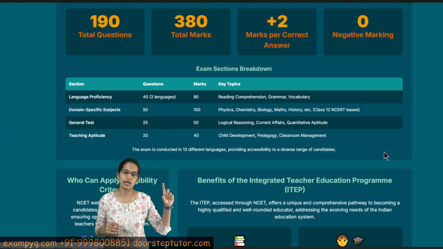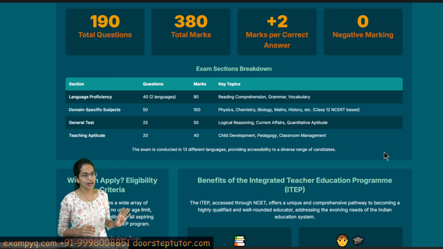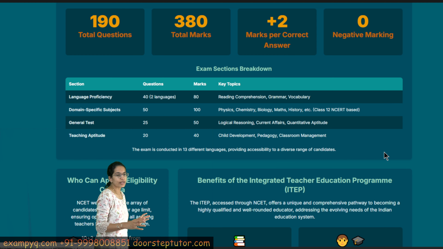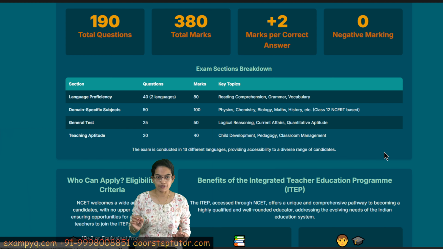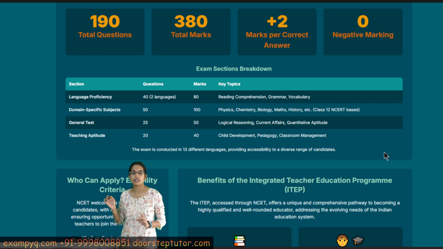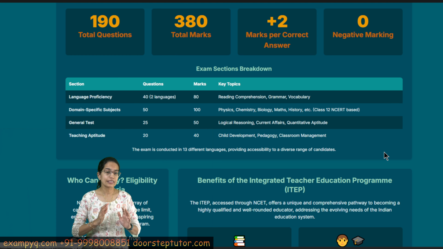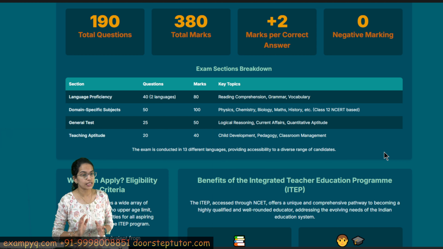Then there would be a set of questions, nearly 25 questions based on general knowledge, current affairs, quantitative and logical reasoning, and then 20 questions on teaching aptitude, specifically focusing on child pedagogy, classroom management, child development, similar to what is being asked for CTET child pedagogy.